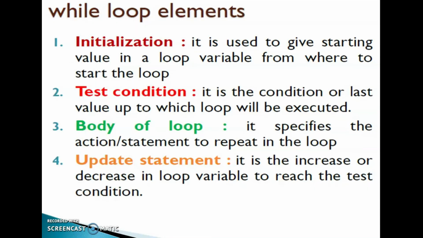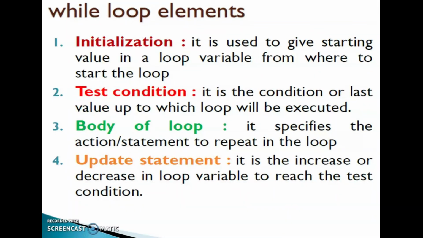So the elements, first one, initialization. It is used to give a starting value to a loop variable, from where to start the loop. Next one is test condition. It is the condition or last value up to which the loop will be executed. Next one is body of loop.